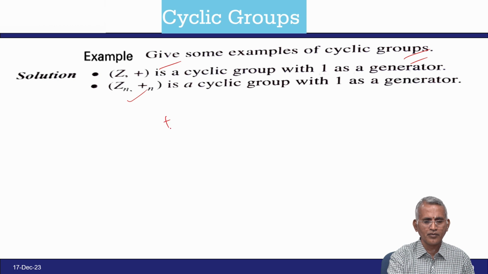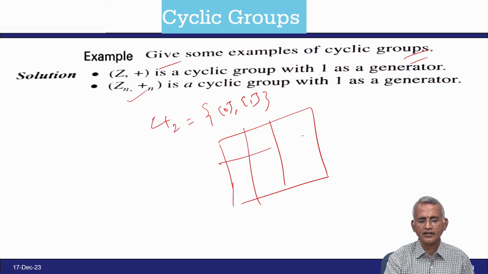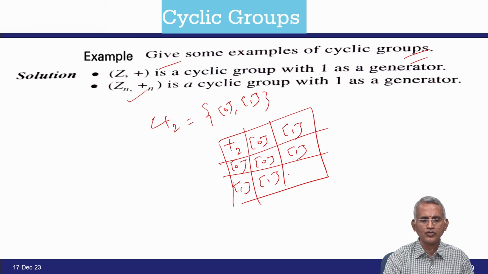For example, take integers modulo 2. It comes as class 0, class 1, and see it in a Cayley table. We can easily understand what cyclic is. So 0 plus 0 is 0, 0 plus 1 is 1, and 1 plus 1 is 2, which under modulo 2 is 0.